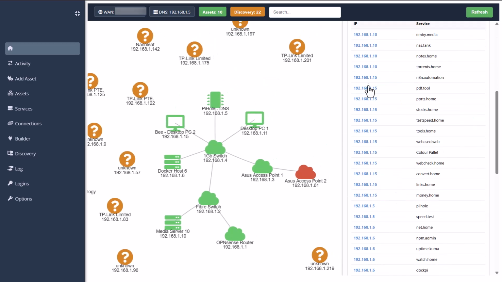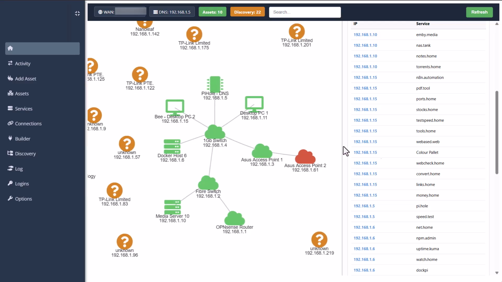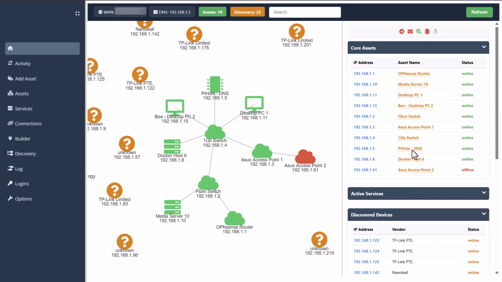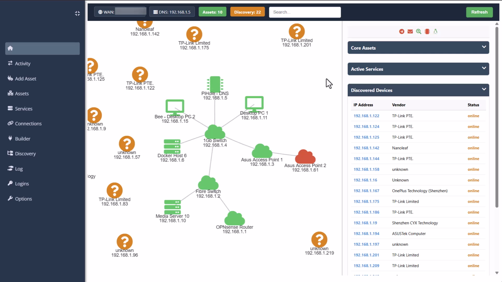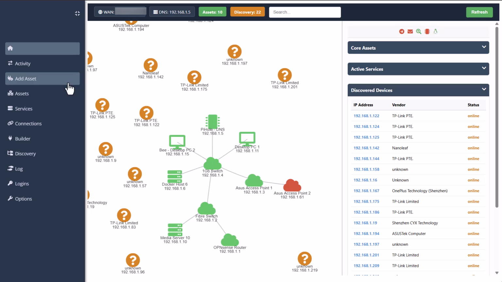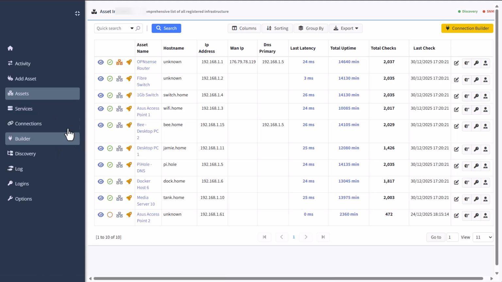I have tried to capture everything. Do let me know, it was working for some devices earlier. Maybe it's because everything else is failing at the moment. See, there's the Pi-hole, so I was getting that. Either way, it's down for you to check out. Let me know if what you're finding isn't working. Otherwise, I'm sure I would have figured it out by then, because I'm going to be using it as soon as I've deployed it locally myself. For now, I've just been building at it, making adjustments here and there, adding a few extra features, and then resolving any issues I found along the way.